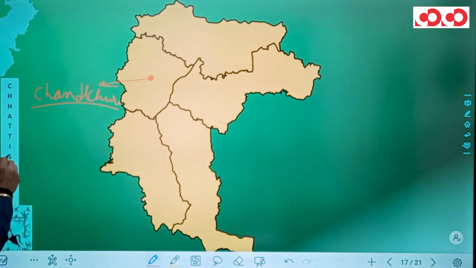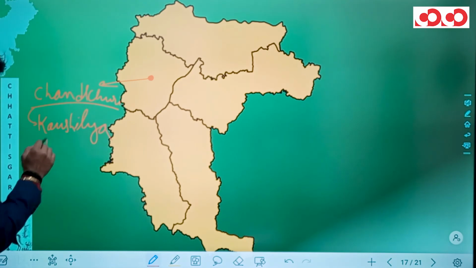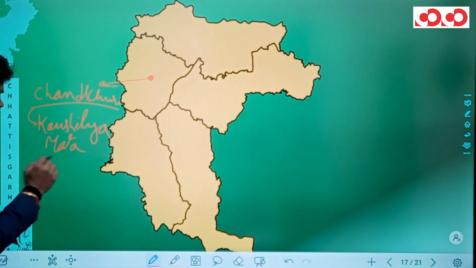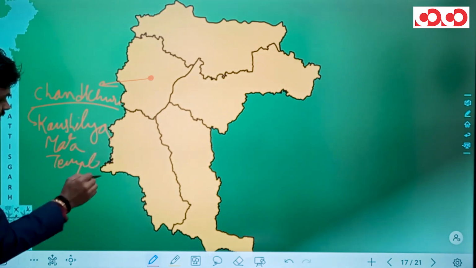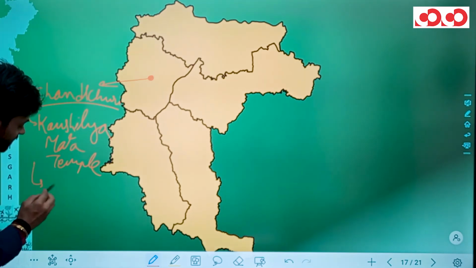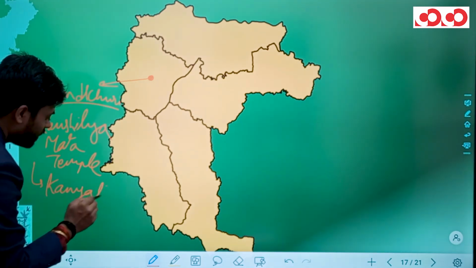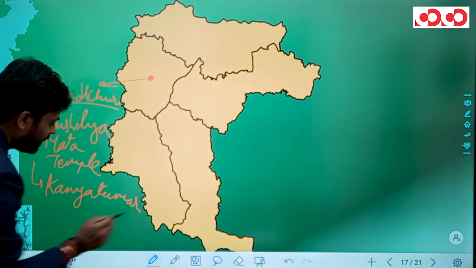And in this Chandkhuri, we have two famous temples. First of them is the Kaushalya Mata temple, while the second one is the Kanyakumari temple.